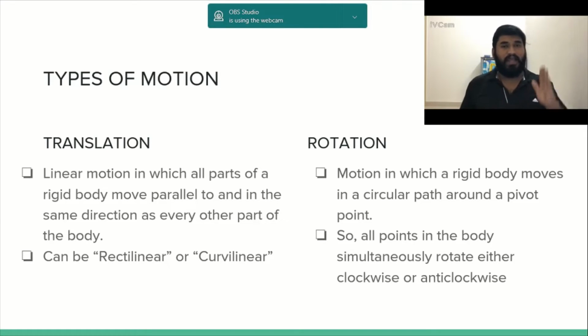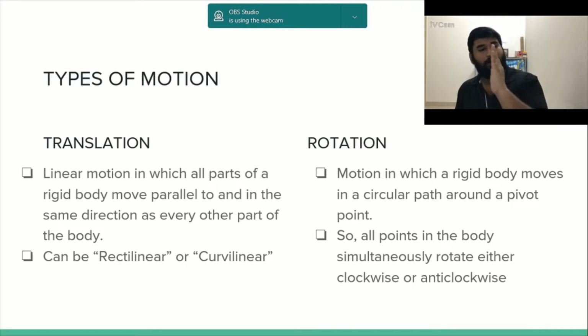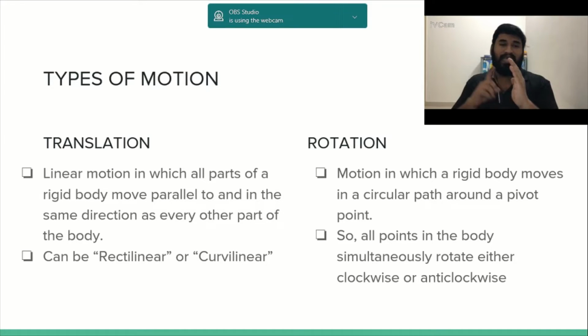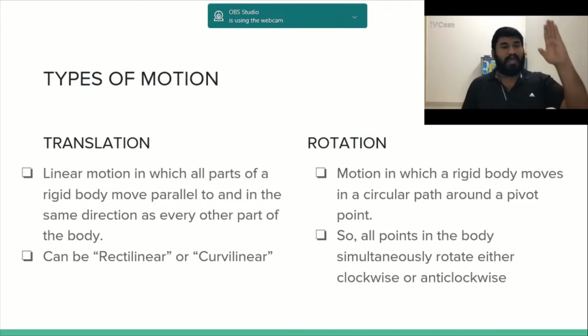For example, if I take my hand, it has a thumb, index finger, middle finger and so on. Now I'm going to translate my hand in space. You can see all the fingers in my hand are moving in a parallel manner and in the same direction. But translation need not always be straight, in other words, rectilinear. Sometimes it can also be curvilinear, that is, like this.